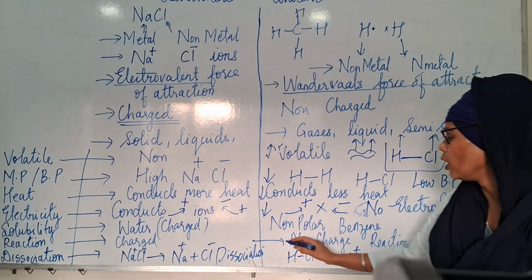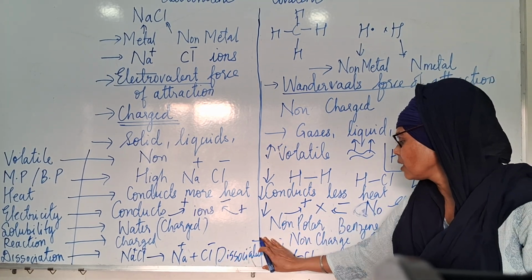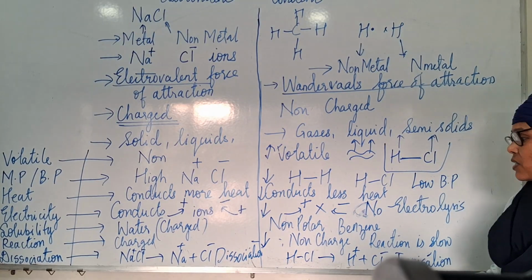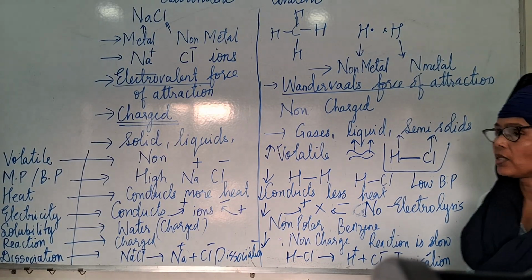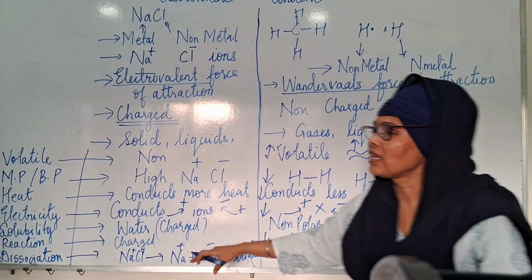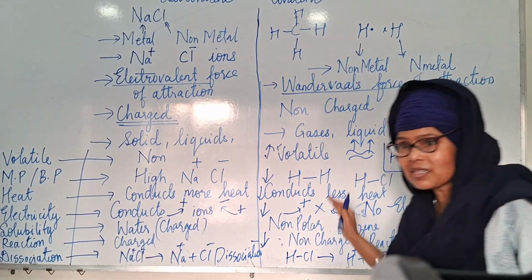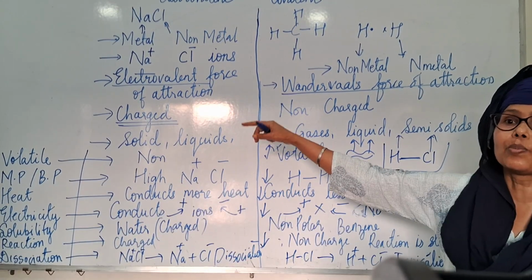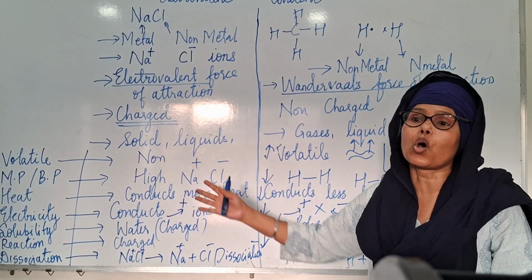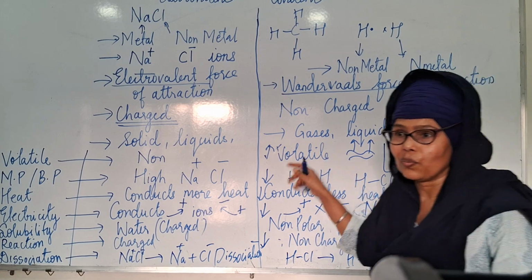Because it is non-polar. Then what about reaction? These are more reactive. These are less reactive. This will show dissociation. This will show ionization. If you see, all these things are decreased here, and here the things are increased. What is the reason? Here it has ions, and the electrovalent force of attraction is strong, and here the van der Waals force of attraction is weak.